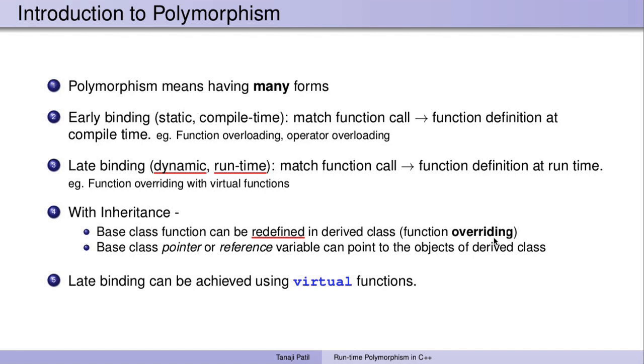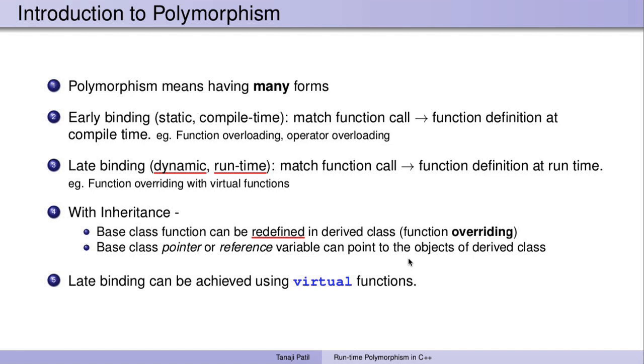It is not overloading, it is function overriding. So this is one important thing. And the second thing is that a base class pointer or reference variable can point to objects of the derived class. So we can declare a pointer of the base class and it can point to an object of the derived class. This is possible only because of inheritance.